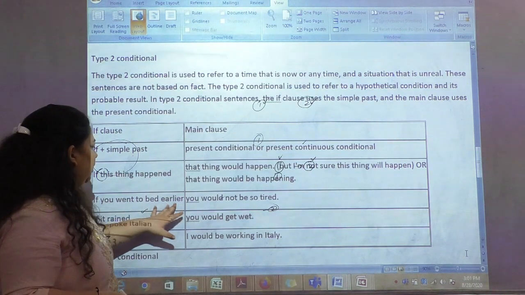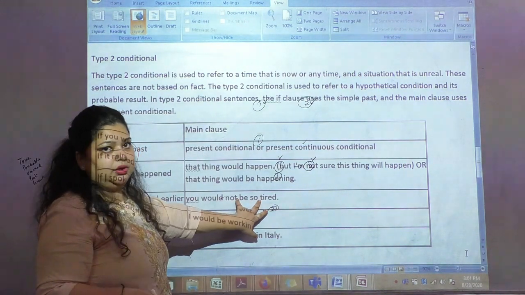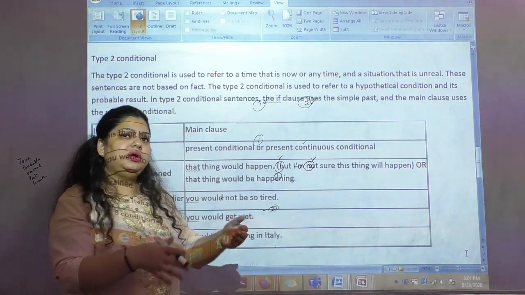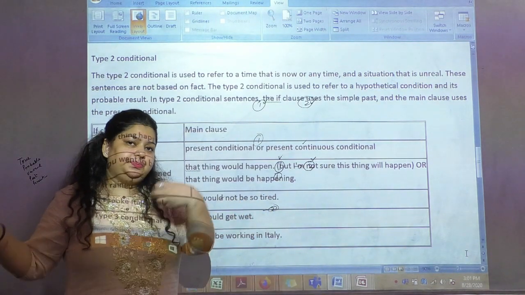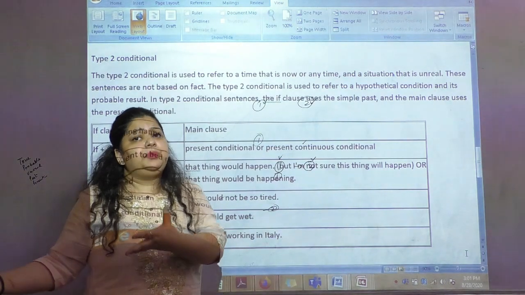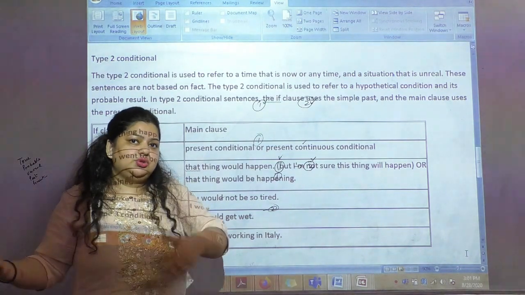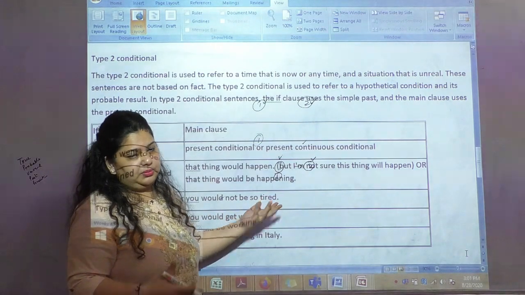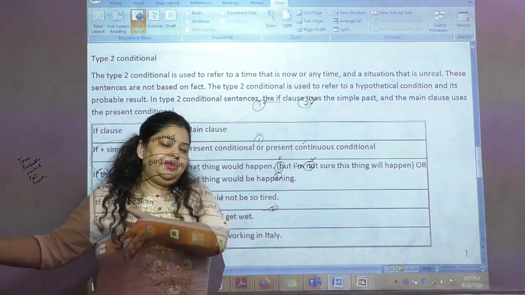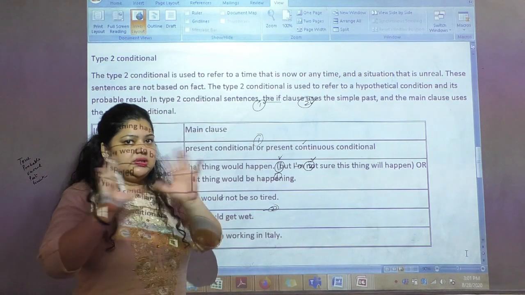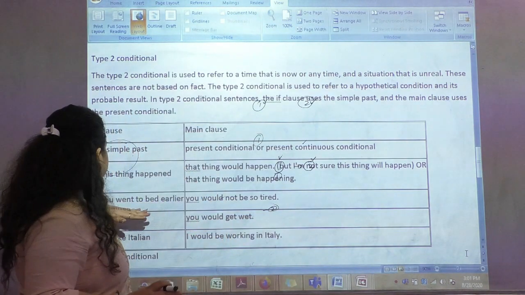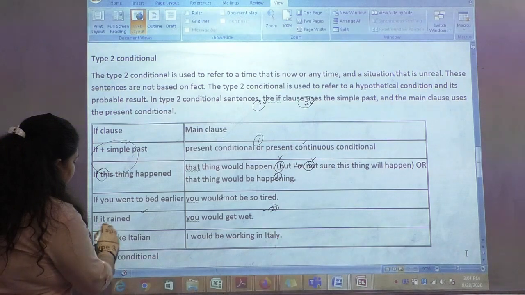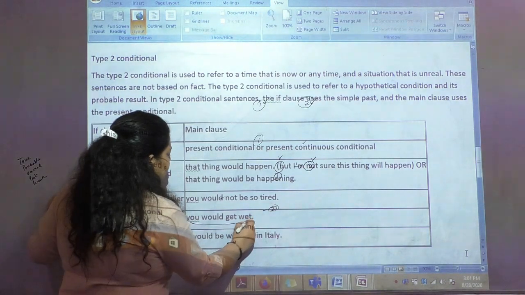If you went to bed earlier, you would not be so tired. If you would have slept early in the night, it would not be so difficult, or maybe you would not be tired that way. Maybe you would be feeling energetic if you had slept early in the night. That is the crux of this sentence. So again, let's see the other one. If it rained, you would get wet.